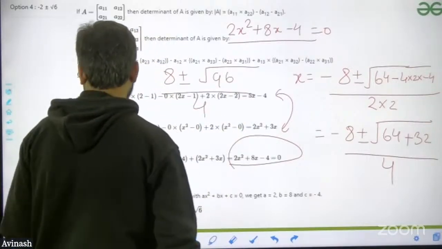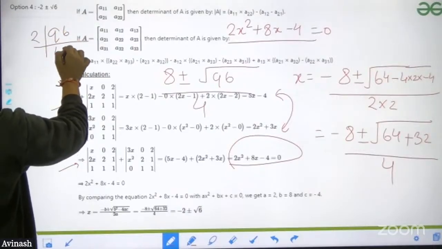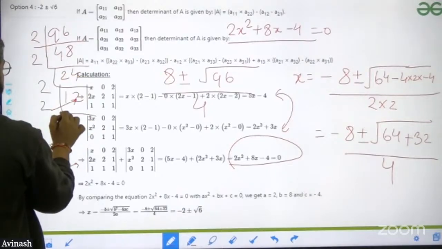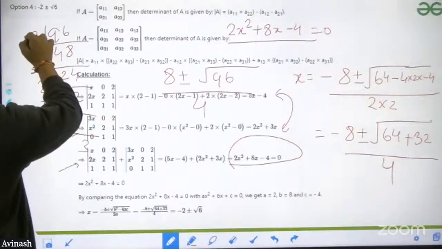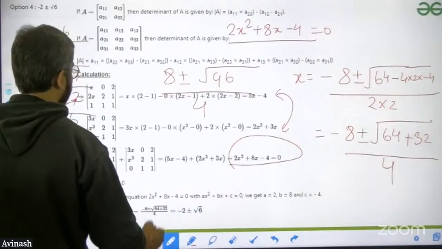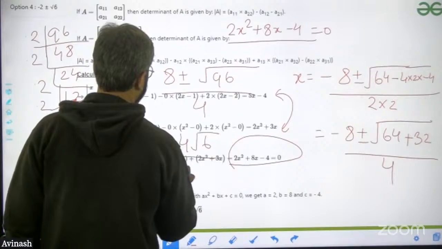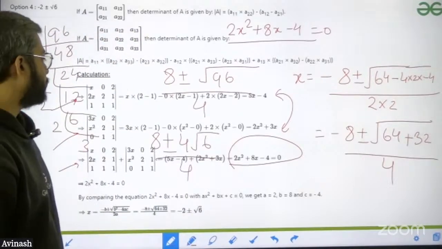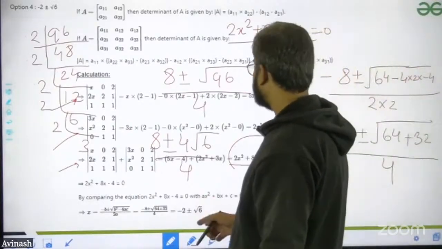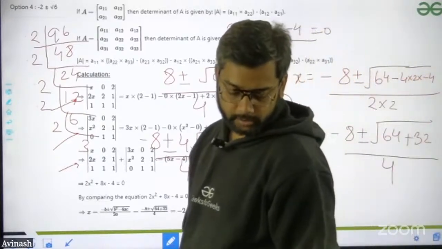If we factorize 96: 2, 48, 2, 24, 2, 12, 2, 6, 2, 3. So 1, 2, 3, 4 twos, which means 4 will come outside the root. So minus 8 plus minus 4 root 6, divided by 4. I can take 4 common and it cancels from the denominator. So that will be minus 2 plus minus root 6. Easy question, easy problem.